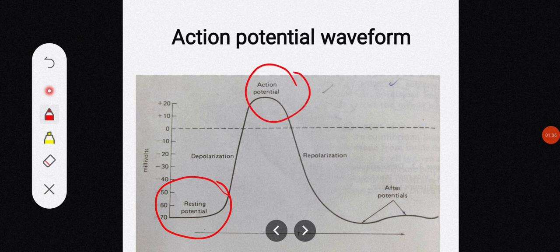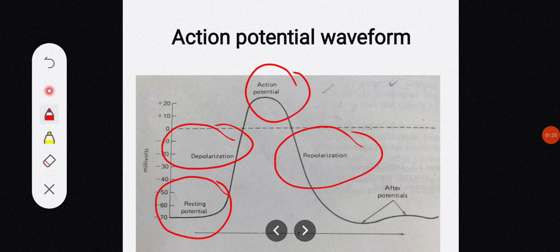The process of the shifting of the cell from resting potential to the action potential is called depolarization. Then what is repolarization? When the action potential of the cell gets shifted back to the resting potential, we can say that the repolarization of the cell has occurred.